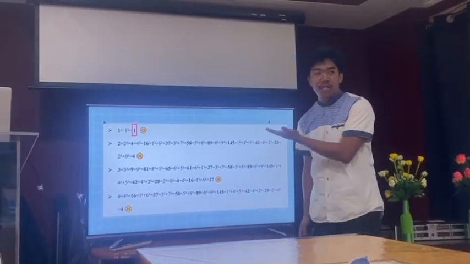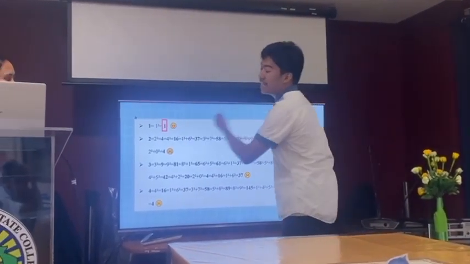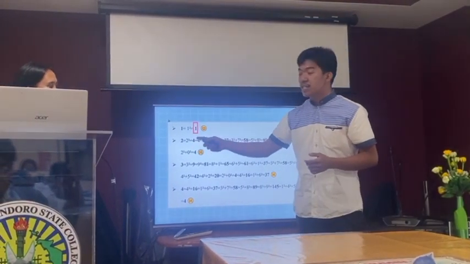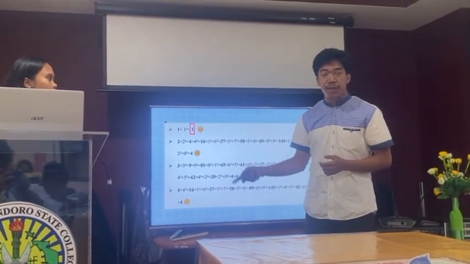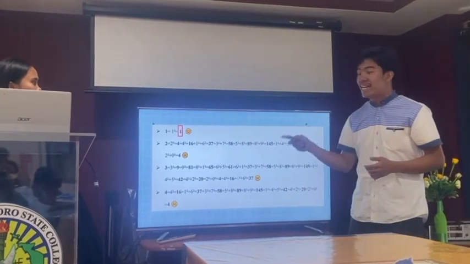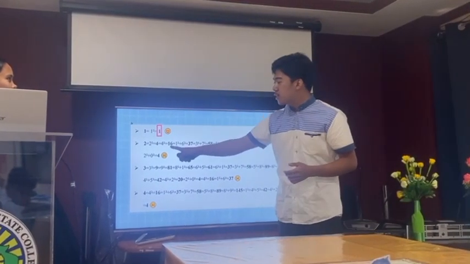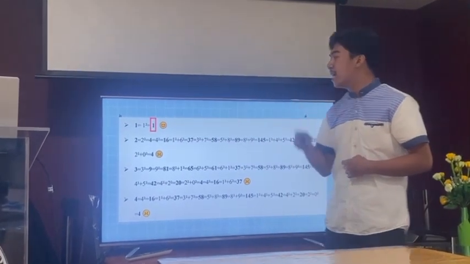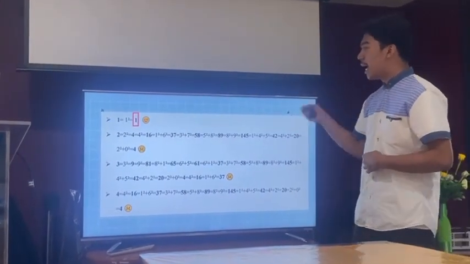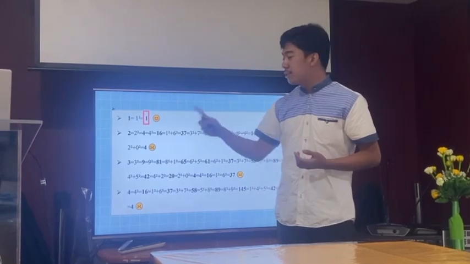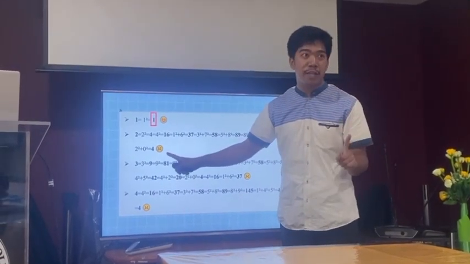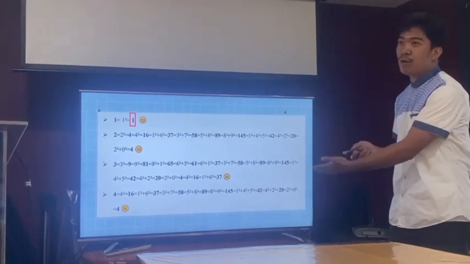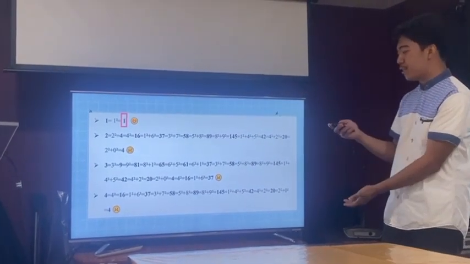For 1, when you square 1, the result is 1, and that is a happy number. For 2, 2 squared is 4, 4 squared is 16, and 1 squared plus 6 squared is 37, and so on and so on, and the result would be 4. That 4 is not 1, so the result is not 1. That's why it is a sad number. It's so long to put all of 1 to 100 here, so let's move on.